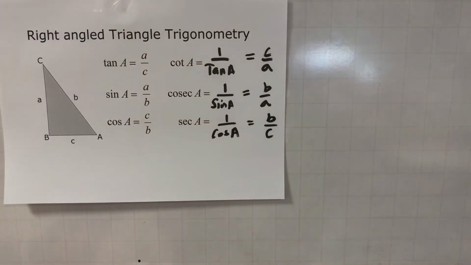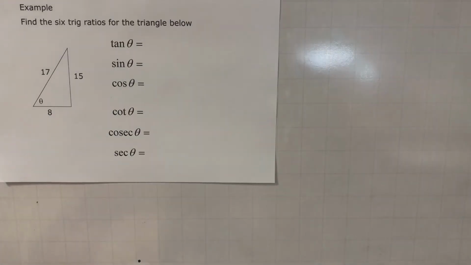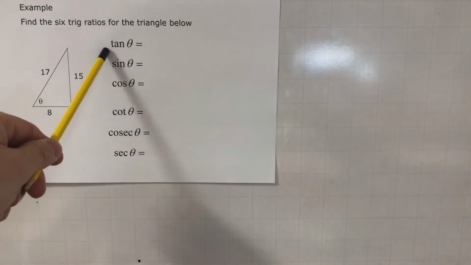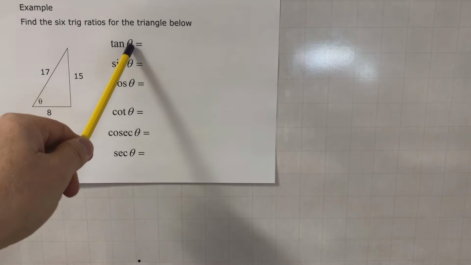Now, why we need these 3 becomes more apparent as you get through the A level, more so in the year 13 than the year 12, but it's good to learn them now. So first example, we know from the GCSE maths how to find sine, cos and tan. So we'll start with the tan of theta.